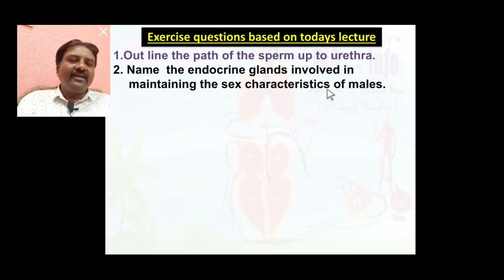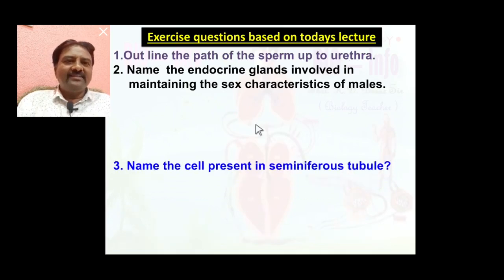Name the endocrine gland involved in maintaining the sex characteristics of the male. Inside the testes, interstitial cells or Leydig cells are endocrine cells that secrete the male sex hormone known as testosterone, which is responsible for development of the secondary sexual characters of the male. So the endocrine gland is the interstitial cells or Leydig cells.